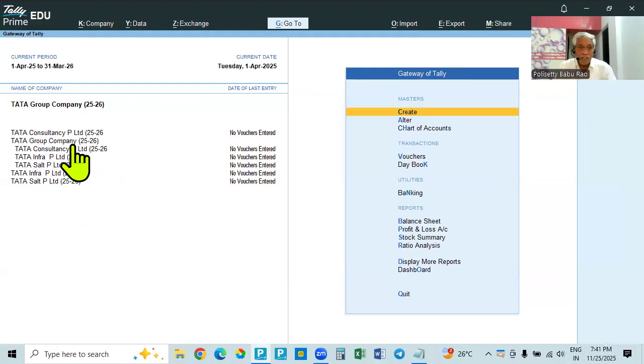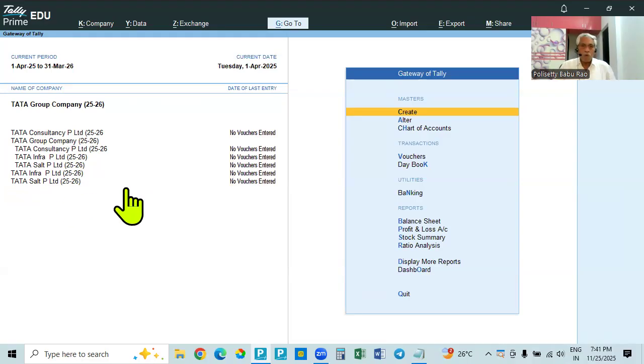In the group company, all the 3 are members also. So the group company showing after some space, that means all these are member companies of the group company. Okay, they are the member companies. So this company has 3 member companies. All the 3 companies are independent companies, 1, 2, 3.